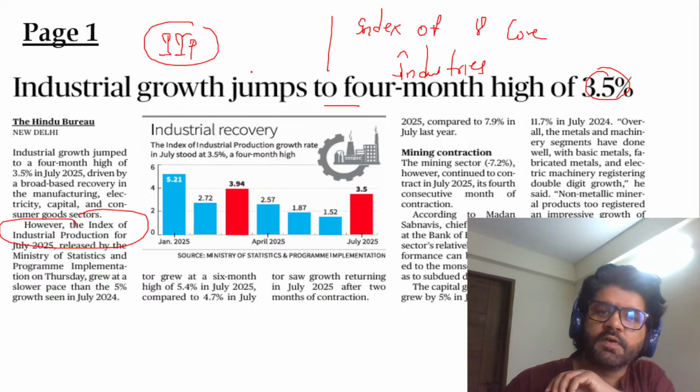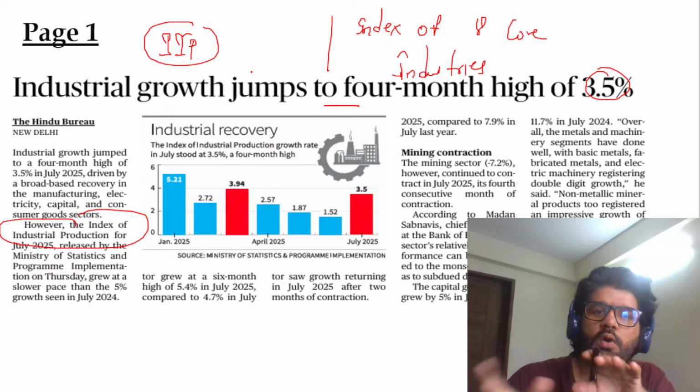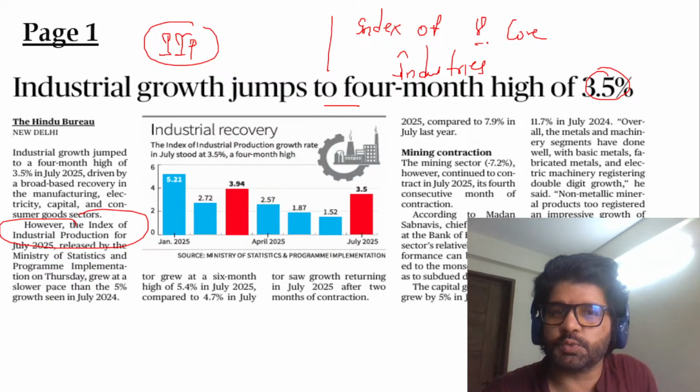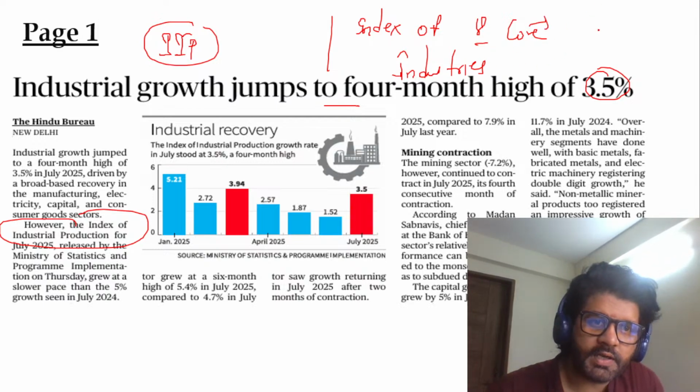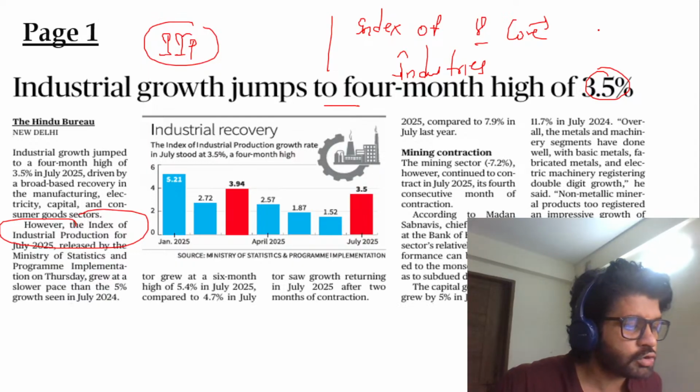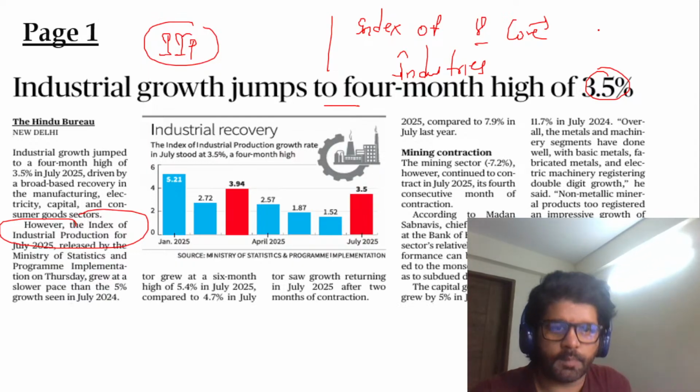What are the different core industries in this? ICI, so to say, which has maximum weightage. Then we'll solve a UPSC PYQ on it so that you can understand what this issue is all about.